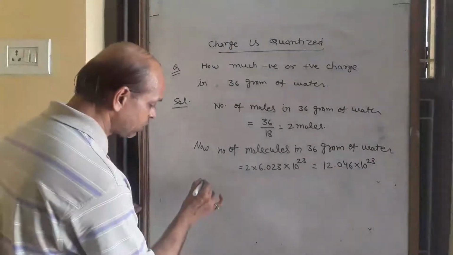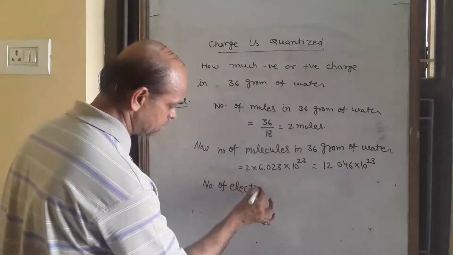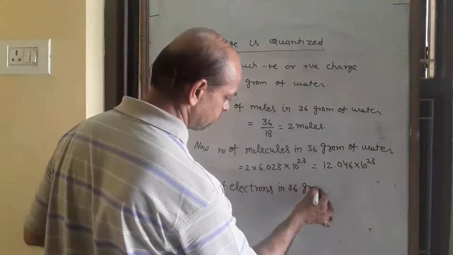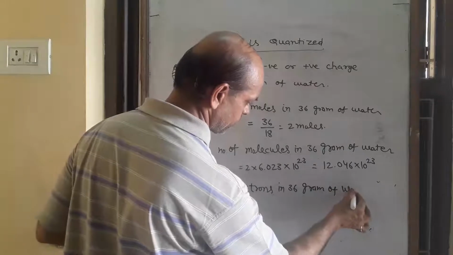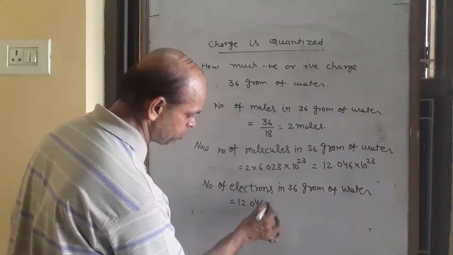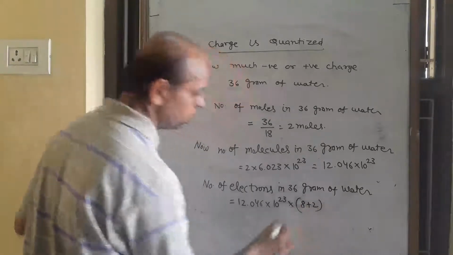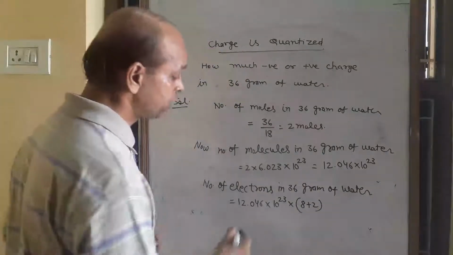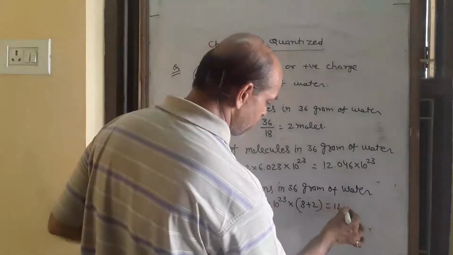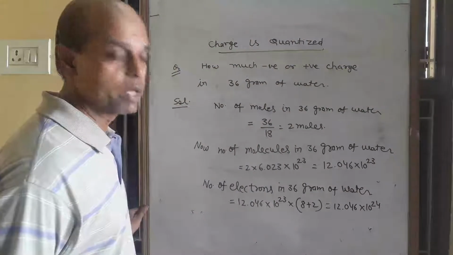So the number of electrons in 36 gram of water is 12.046 into 10 to power 23 multiplied by 8 plus 2, 8 electrons of oxygen and 2 electrons of hydrogen. So that is 12.046 into 10 to power 24. These are the number of electrons.